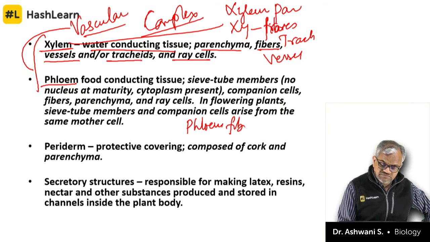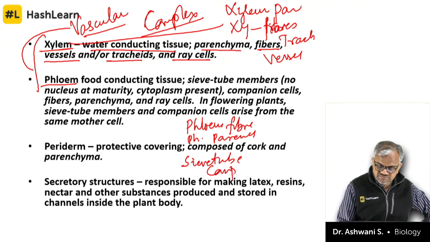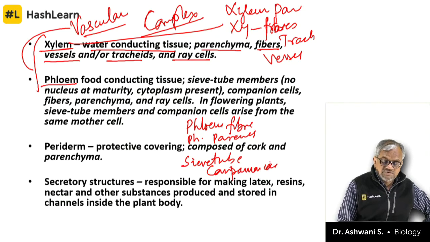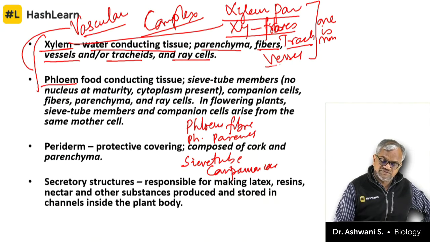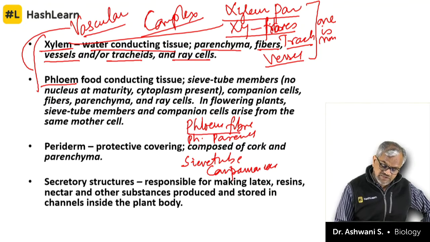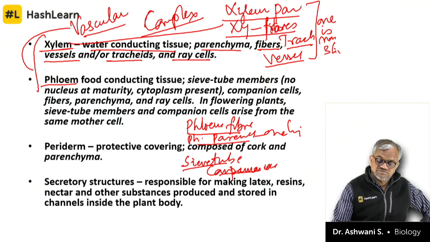Same way, phloem also has 4 things. Phloem fiber, phloem parenchyma, sieve tubes, and companion cell. In this case, xylem fiber, xylem parenchyma, tracheids and vessels, 4 are there. Here it is phloem fiber, phloem parenchyma, sieve tubes, companion cells. Here 1 is living. Here 3 are living.